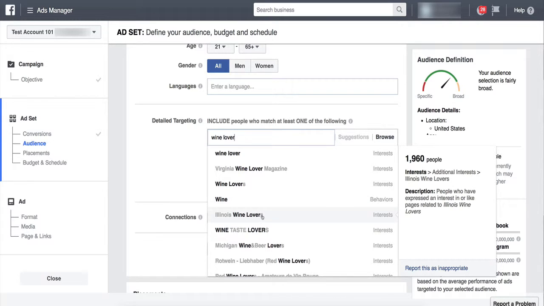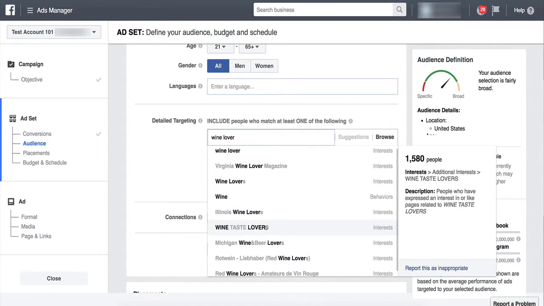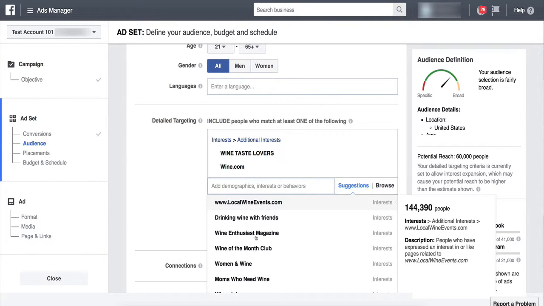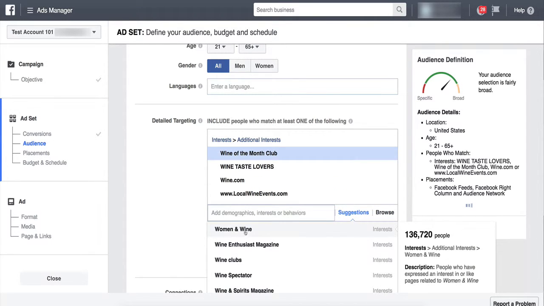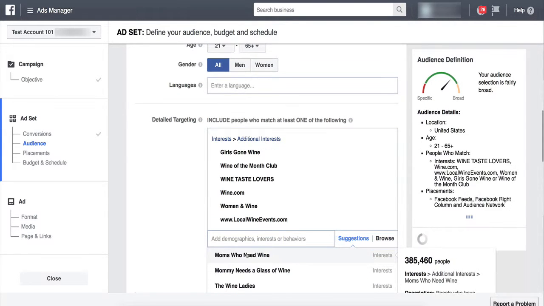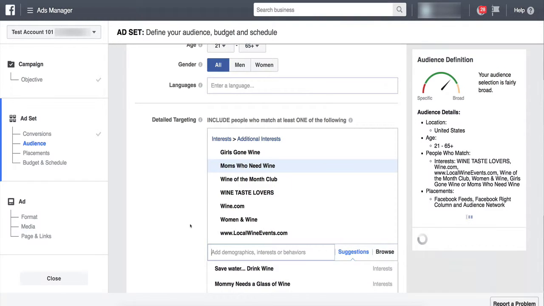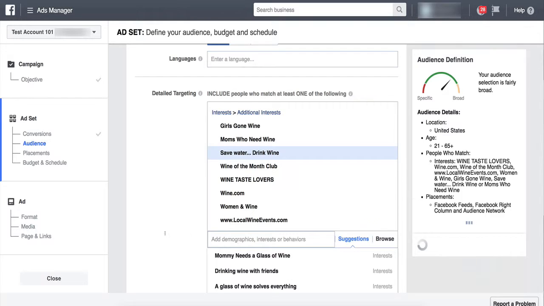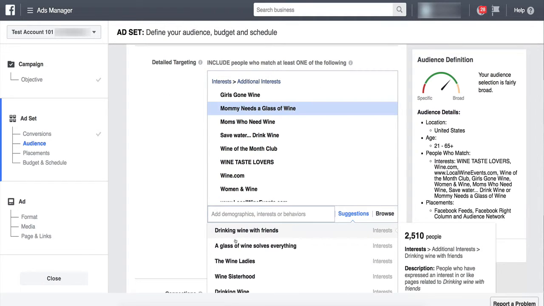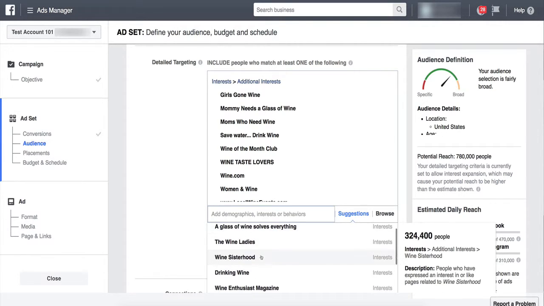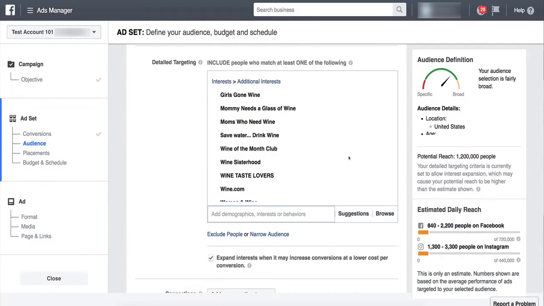And so put in your keywords here, like wine taste lovers and wine.com, local wine events. Tons of great keywords are coming up. Women in wine, girls gone wine. That's clever. I like that. Moms who need wine. Sometimes I get the biggest kick out of the keywords you can find in here. Mommy needs a glass of wine. Wow, there's a lot about moms needing wine. Maybe I should have warned my wifey about this. Wine sisterhood. So go through and pick out your keywords.